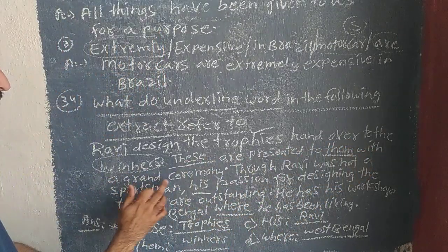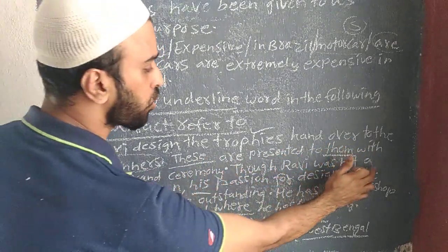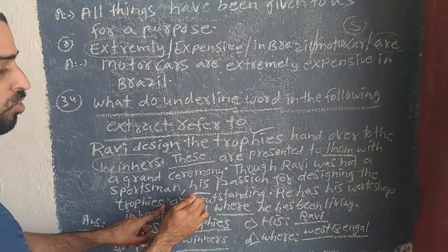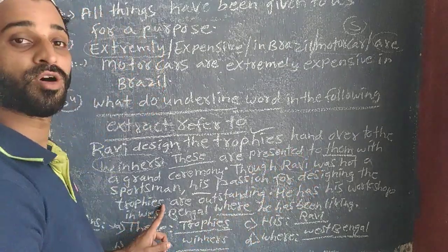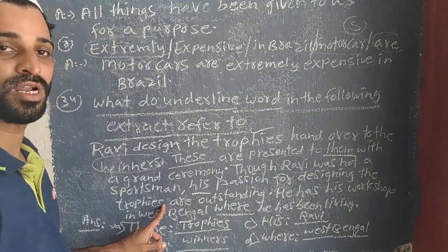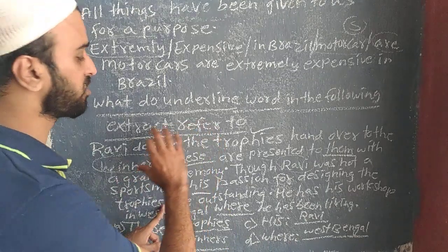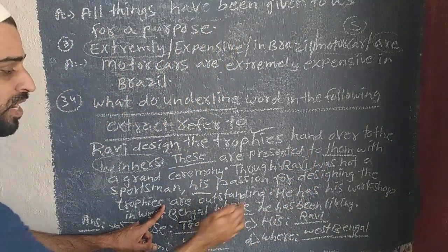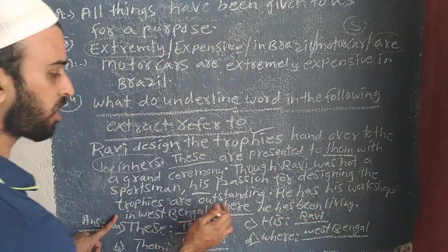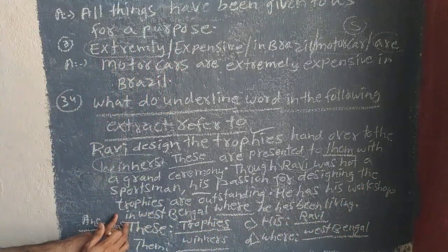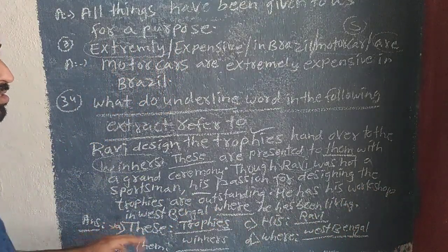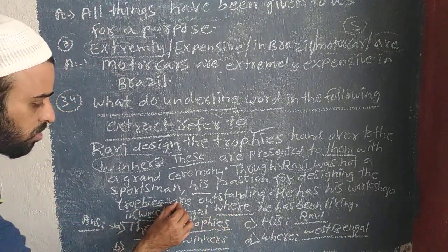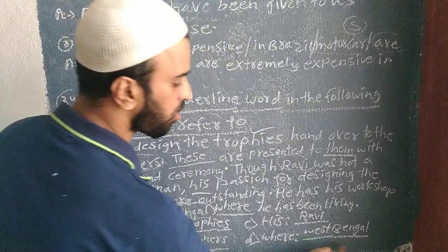Next, with a grand ceremony. Though Ravi was not a sportsman, his passion. His is called the person known as Ravi. His means Ravi; her is for girls. Here his is the person Ravi. He is known as Ravi. Now his passion for designing trophies is outstanding. He has his workshop in West Bengal. Where? The question where means the place. Where is the place? West Bengal.